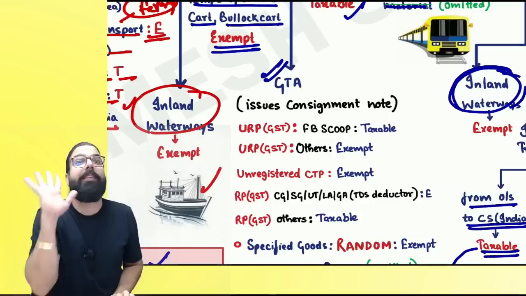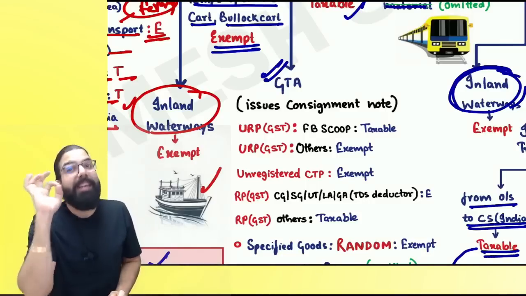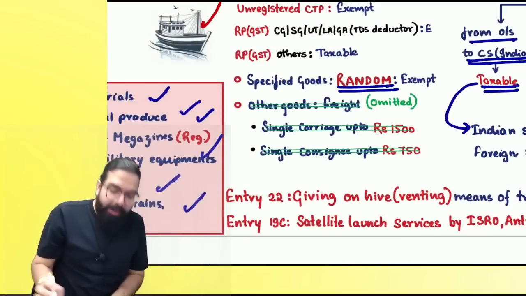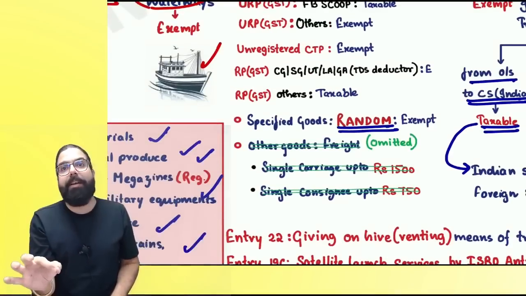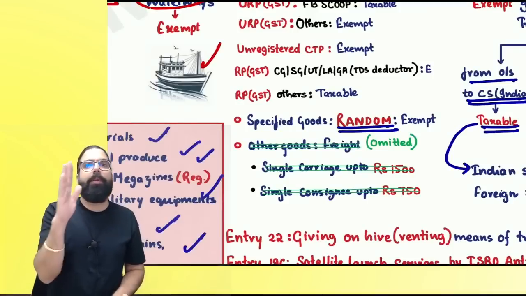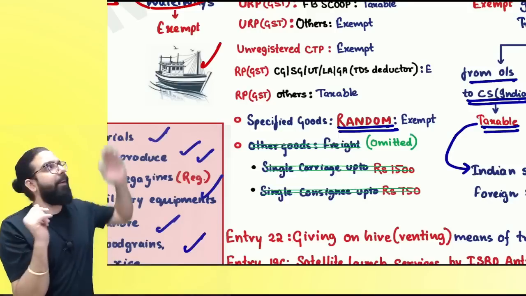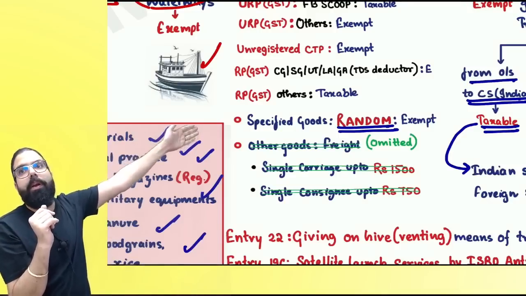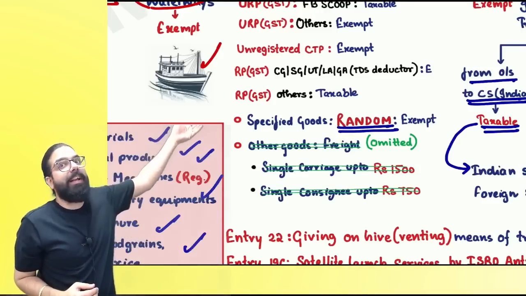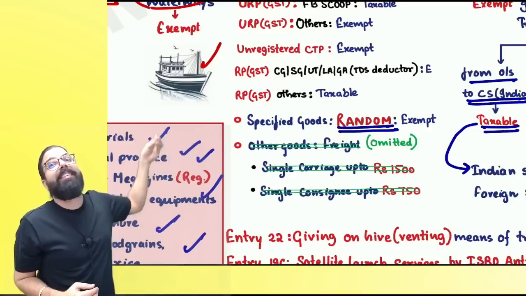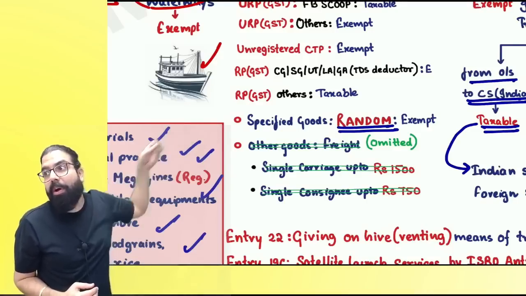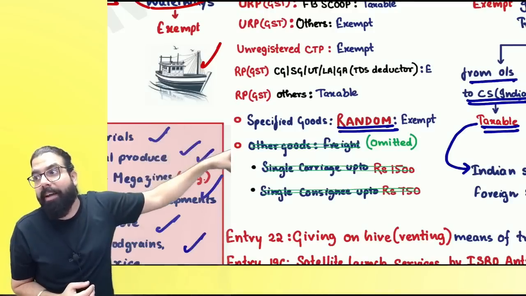Now, wherever it was taxable, you have to see if it is a rate item. Wherever it was taxable, if it is a rate item, then it will always be exempted. Can I go ahead, everyone? Listen to me very carefully. GTA services given to a registered person: TDS deductor A, B, C category, exempted. TDS deductor D category, notified category, RCM. Correct, everyone? Other registered person, RCM.